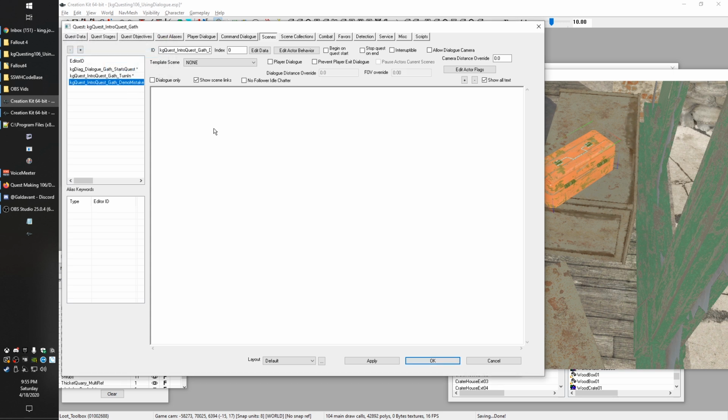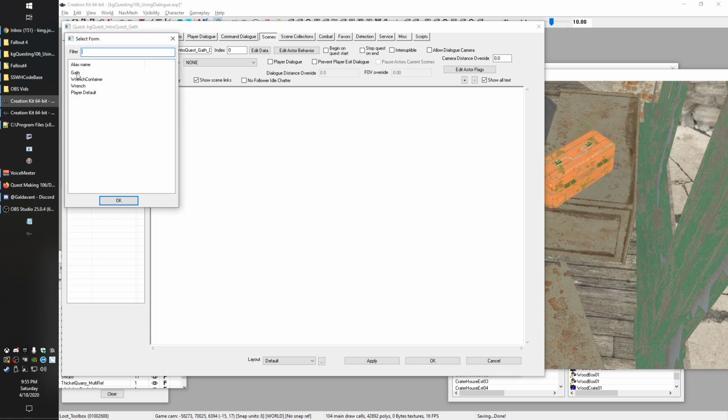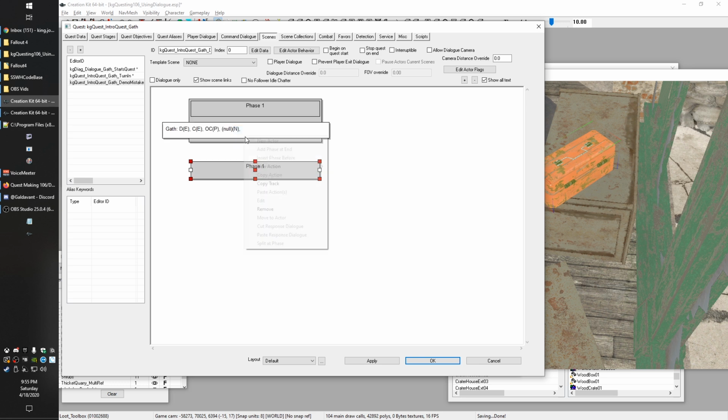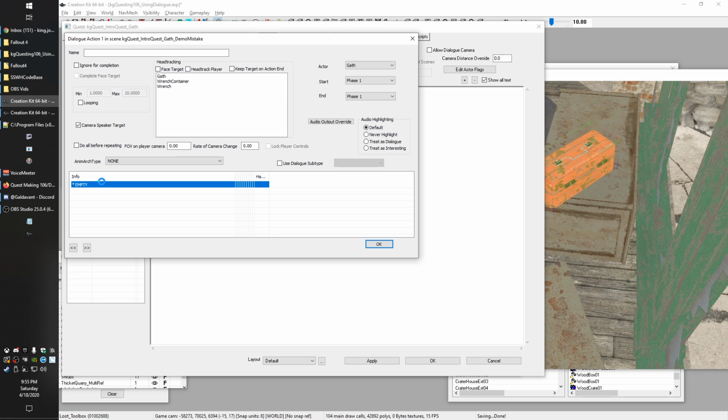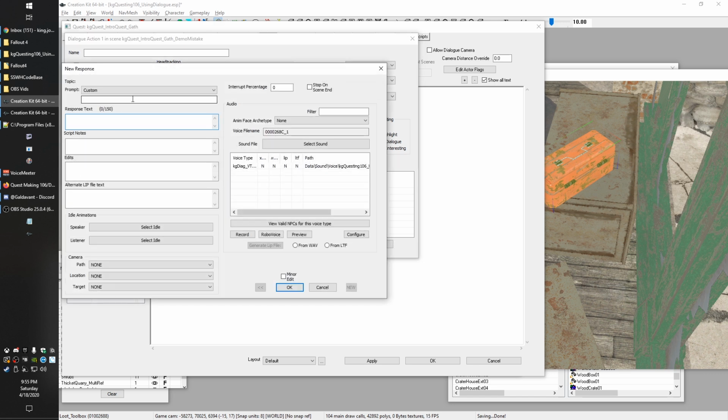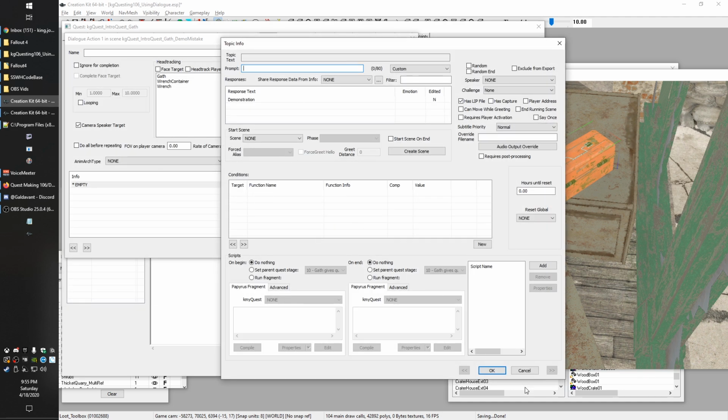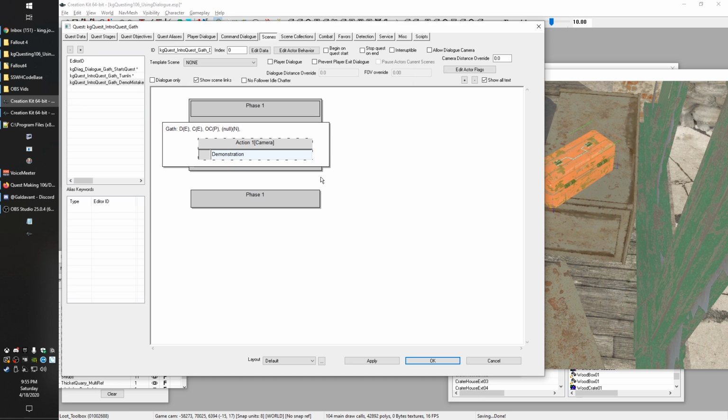And so this is what we did before. We right clicked here, did new actor, added him, added a phase at the end, and then added a piece of dialogue and typed in our line. We're just going to put in a demonstration. It doesn't actually matter what's here. And then we set up all of our conditions and we thought we were all good. But the problem here is that this is just a phase in a scene and there's nothing to start this scene. A scene either has to be triggered through a script or through a greeting. So that was the mistake we made.